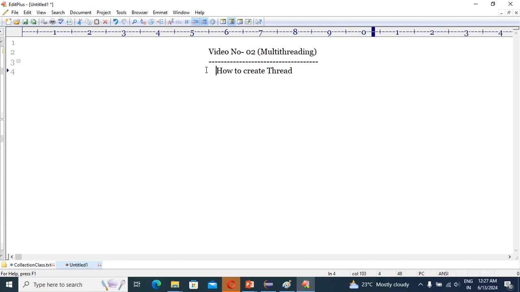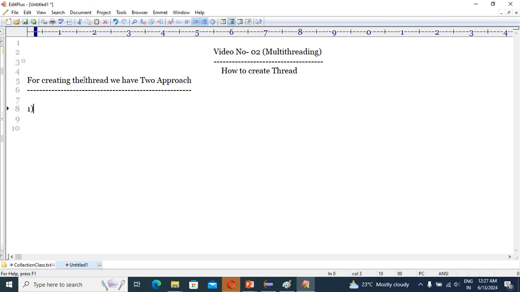So guys, we have two approaches for creating the thread. What are these two approaches? The first approach, we know, right?